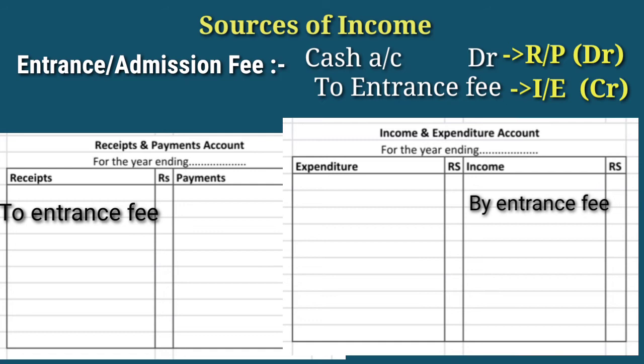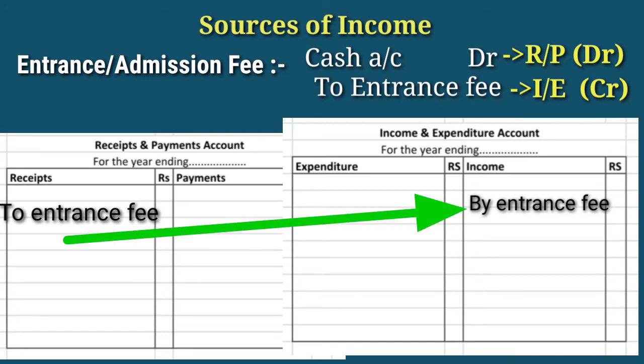Debit effect already done in the receipt and payment account. Now we need to make the credit effect. So just take from here and post to the credit side in the income and expenditure account. That's all. Next source of income is donations. Donation is an amount received by way of gift, something that is given to charity, especially a sum of money.